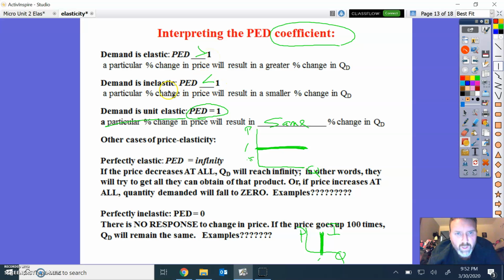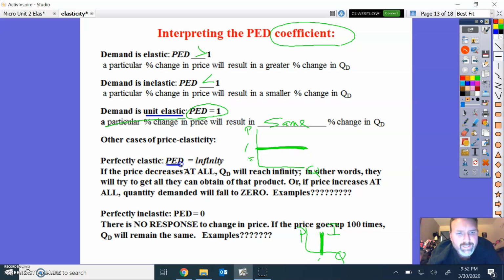Anything that is less than 1 is inelastic. Anything that is exactly 1 is called unit elastic. That's a little bit weird, but what it's saying is that the percentage change in price will result in the same change in quantity demanded.